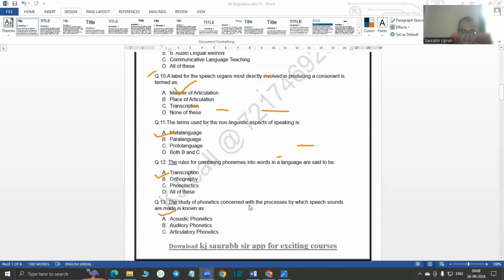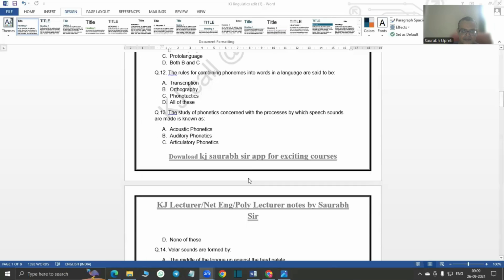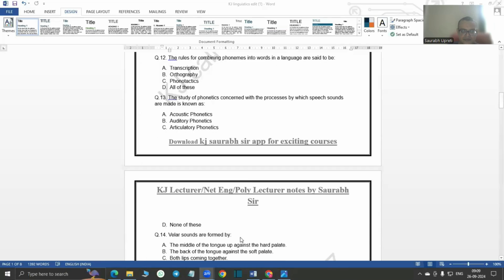Then next is question number 12. The rules for combining phonemes into words in a language are called phonotactics. This is a very important question, a new type of question. Phonotactics is the rules for combining phonemes into words in a language, right?